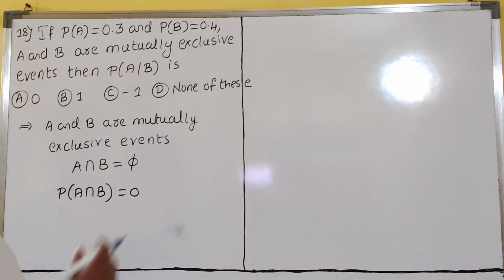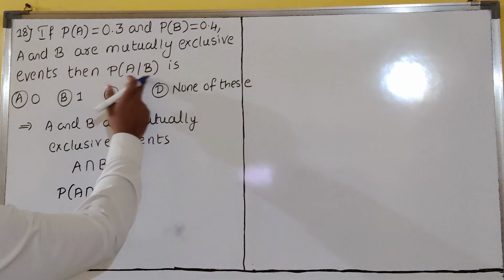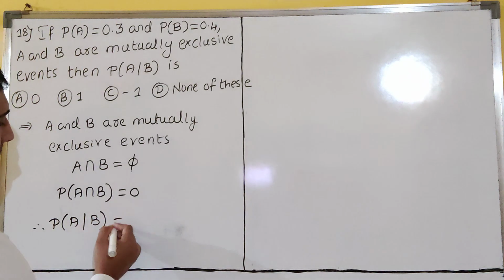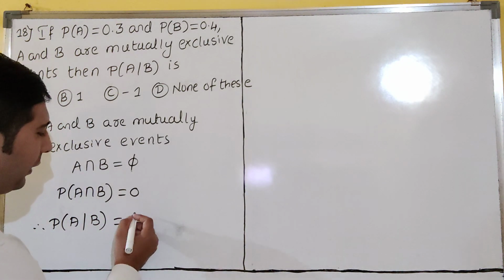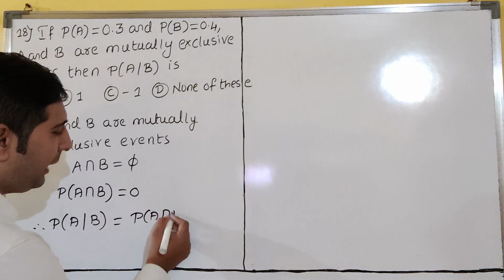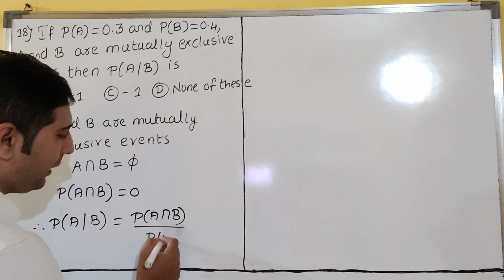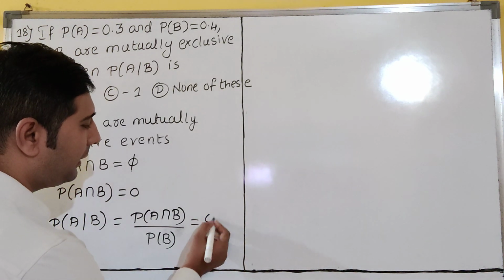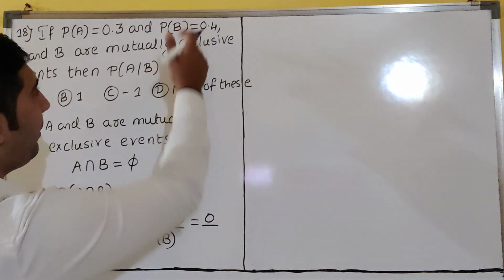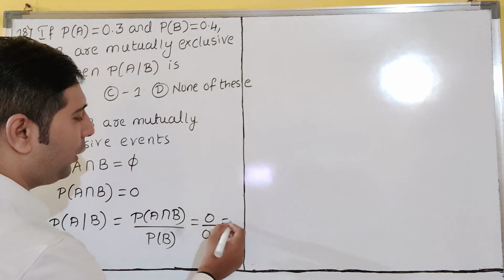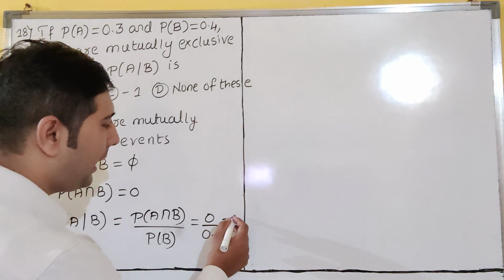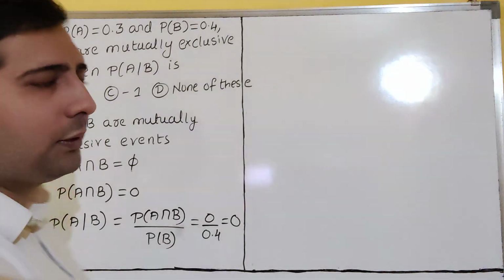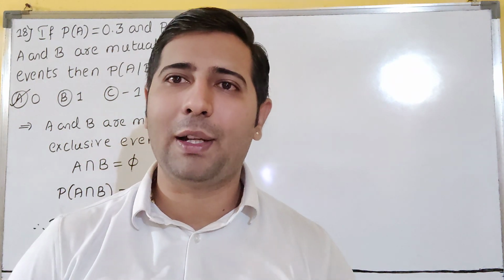So now see here, how to solve this one now? I have to find here what? Therefore, P of A given B. I have to find this only. So what is the formula, dear students? Everyone knows this. P of A intersection B divided by P of B, dear students. Clear? So now P of A intersection B is how much? 0 divided by P of B is how much? 0.4. 0 divided by 0.4 means what? That will give the answer as 0, dear students. So our option is what? A, dear students. So A for awesome. Awesome is our answer. I hope you understood this one.